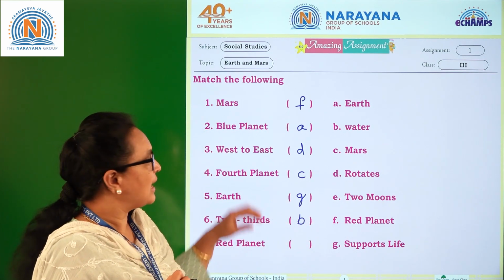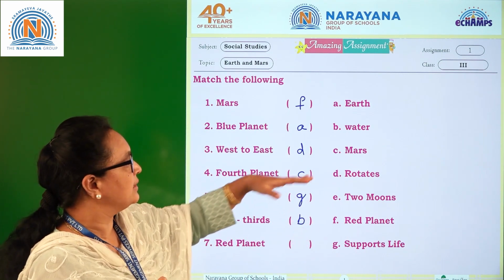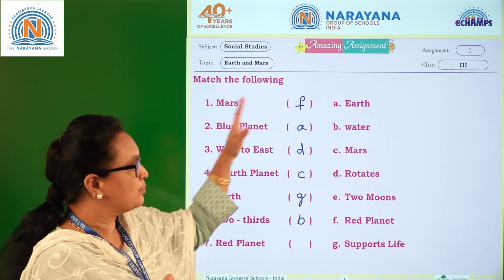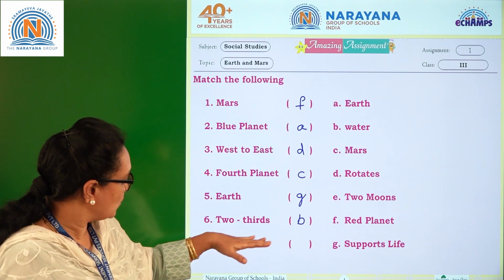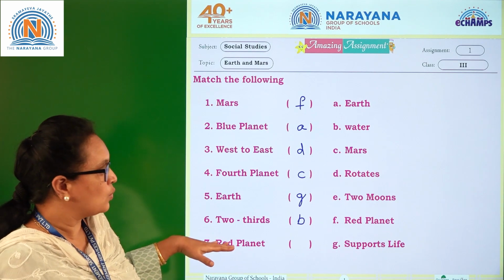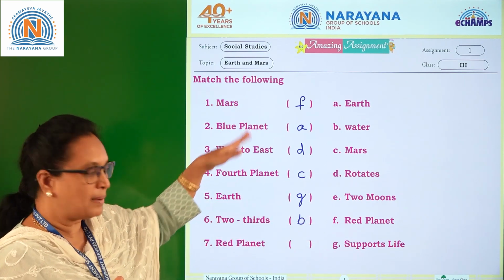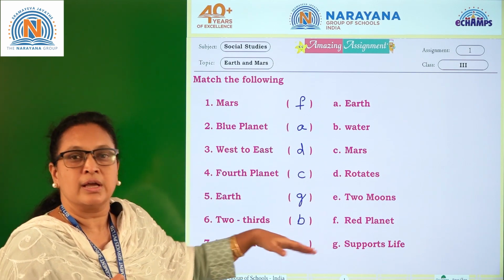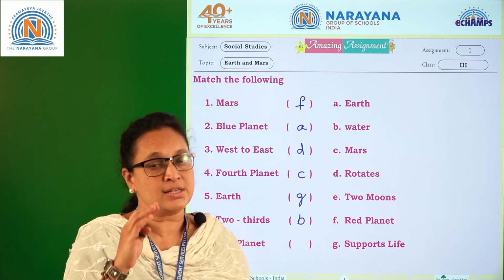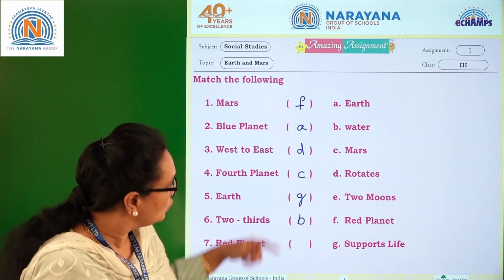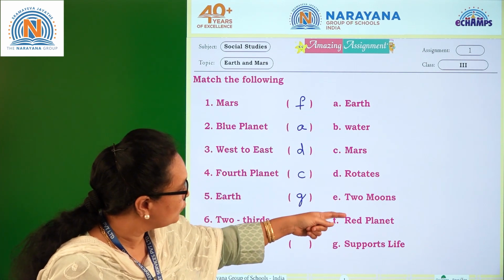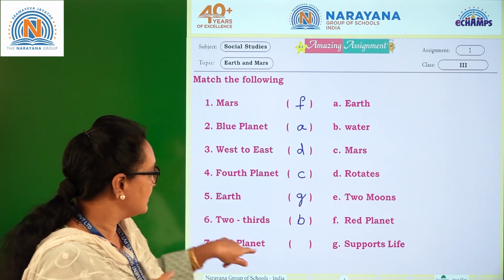Is it clear? I hope the confusion is completely erased for you right now. You're able to answer. Now coming to the last one, red planet. What is red planet here? Definitely red is nothing but Mars, right? But what option is left out here? Earth has 1 moon, whereas Mars has 2 moons. So is there any option which consists of 2 moons? Yes, E is the answer.